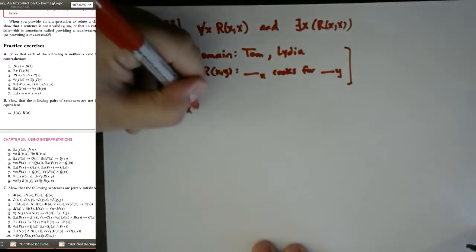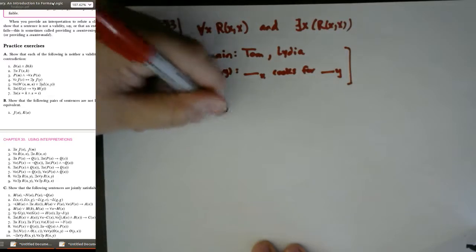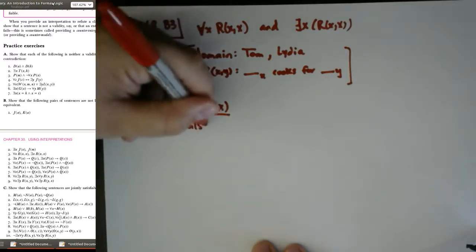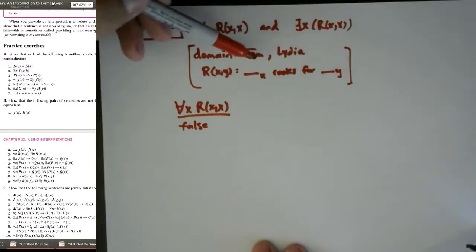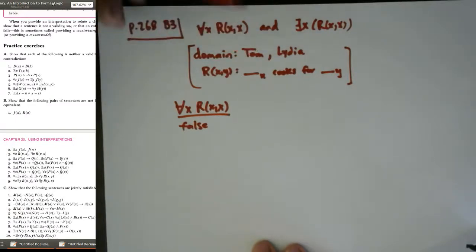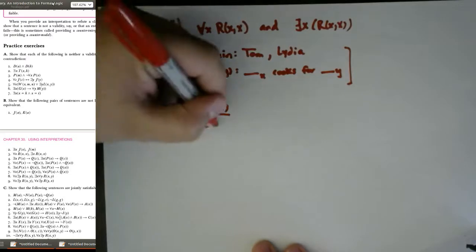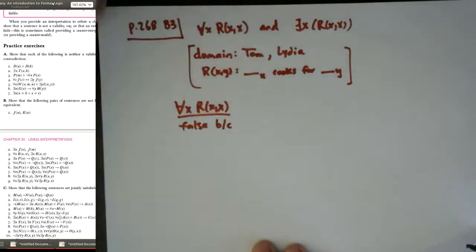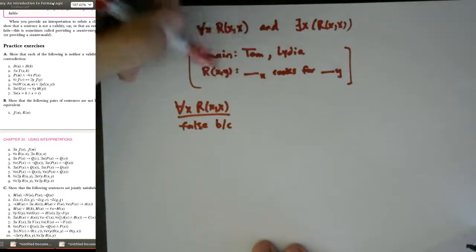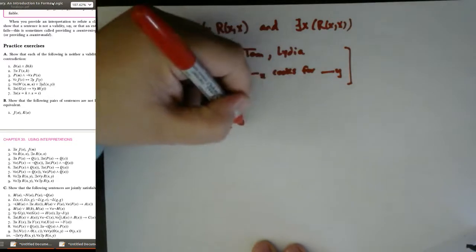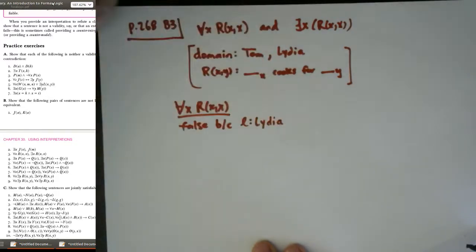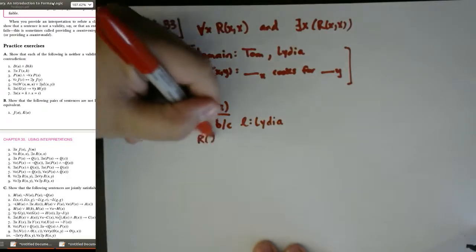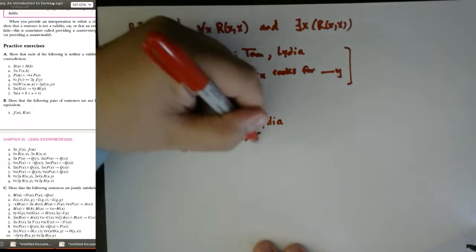So for all x, R(x,x), this is false, because as I pick x to be different things in my domain, sometimes it's true, sometimes not. It's false specifically because if we extend our interpretation to allow L to stand for my toddler Lydia, then R(L,L) is false, right?